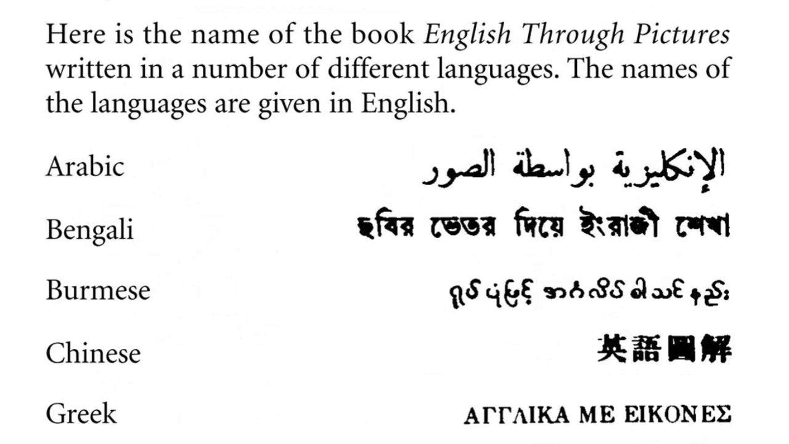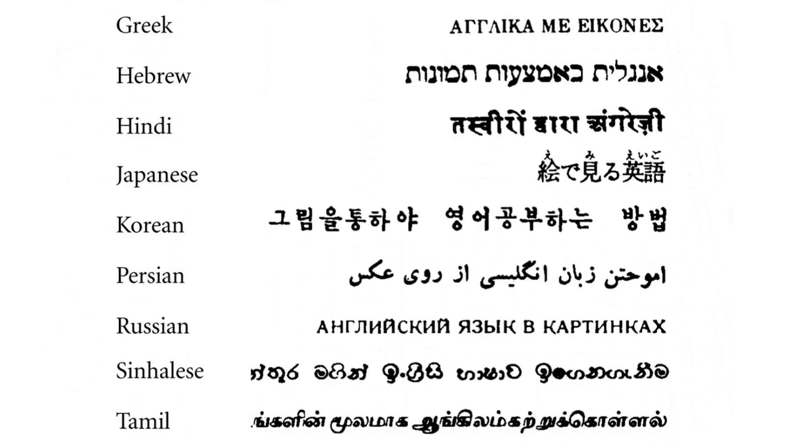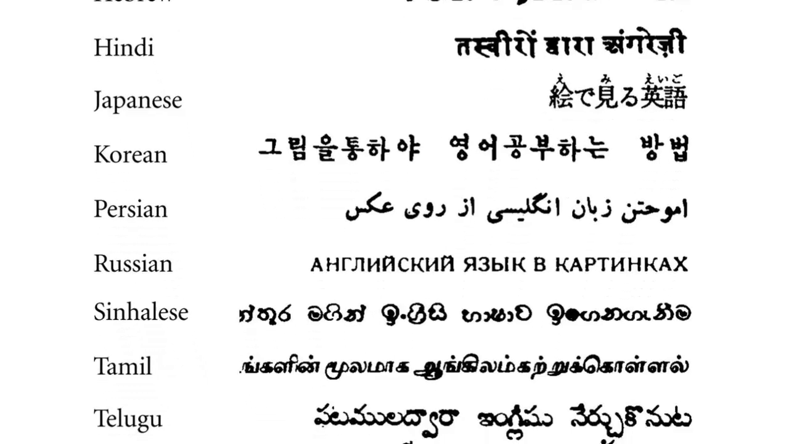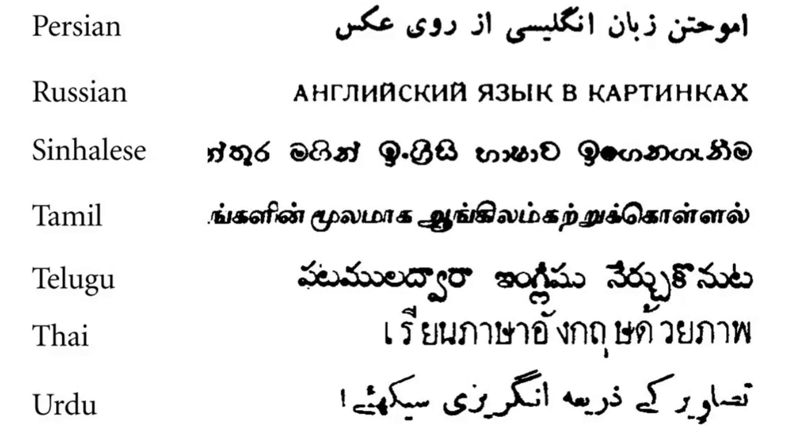Here is the name of the book English Through Pictures, written in a number of different languages. The names of the languages are given in English: Arabic, Bengali, Burmese, Chinese, Greek, Hebrew, Hindi, Japanese, Korean, Persian, Russian, Sinhalese, Tamil, Telugu, Thai, Urdu.